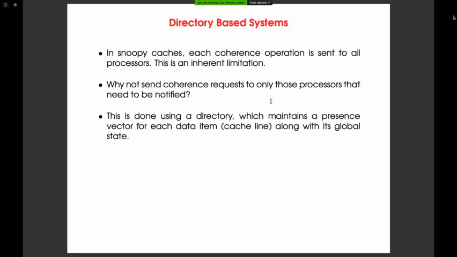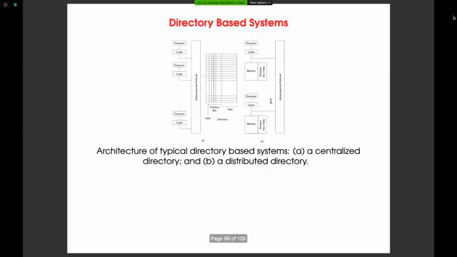So what is the advantage? The advantage of this directory-based technique is that you can make a request without looking for the common bus. It can work irrespective of the bus structure. So the bus structure is no more here.